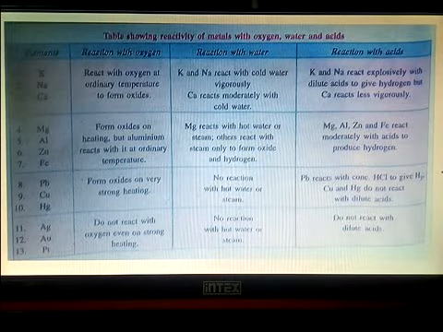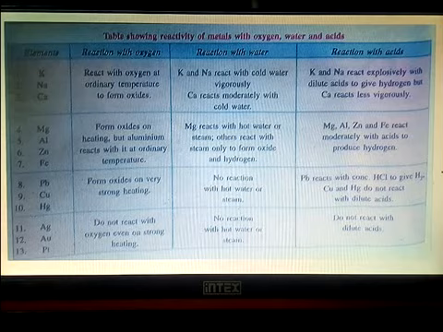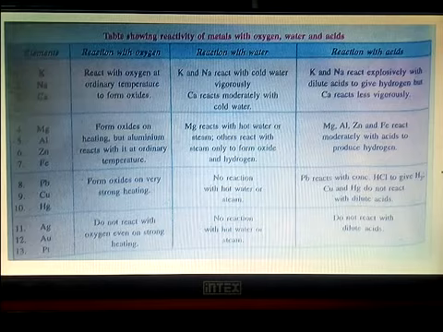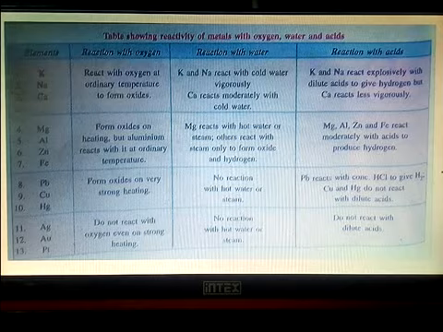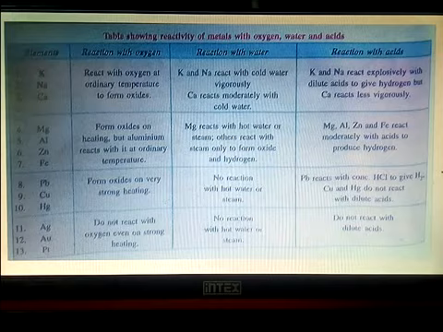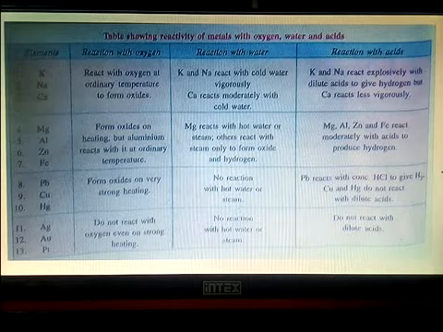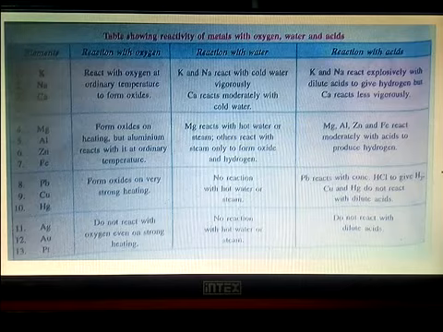So you can see here the table showing reactivity of metals with oxygen, water and acids. Potassium, sodium and calcium react with oxygen at ordinary temperature to form oxide. Then reaction with water. Potassium and sodium react with cold water vigorously. Calcium reacts moderately with cold water. So potassium and sodium are highly reactive towards cold water also. They react with cold water and form hydrogen gas. But calcium reacts moderately with cold water. It does not react vigorously.